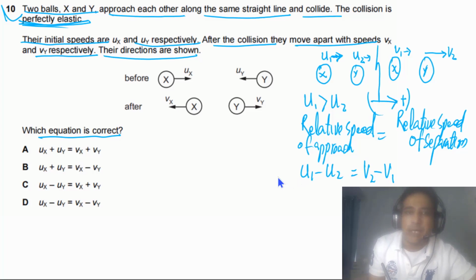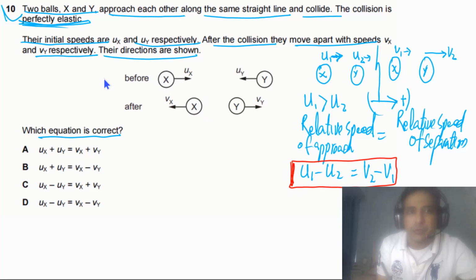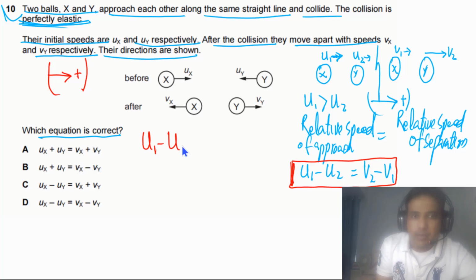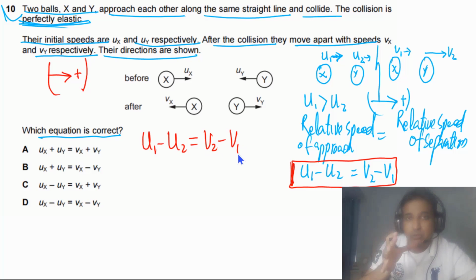This is a very simple case, and we can extend it to this one as well. Again we take to the right as positive. We can write u1 minus u2, and this has to be equal to v2 minus v1, meaning the relative speed of approach equals the relative speed of separation.